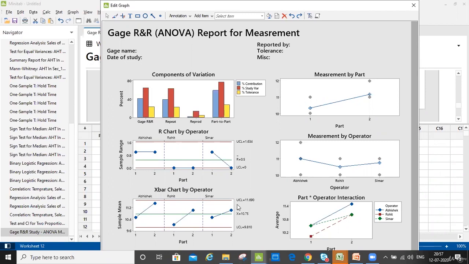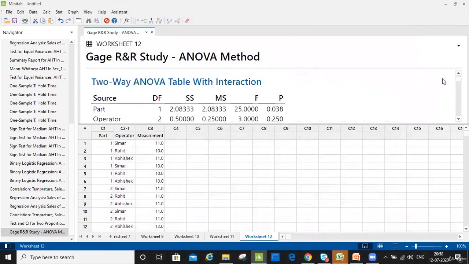If I look at the spread here, I see that this operator is performing better than these two operators, because his measurements for part 1 and part 2 are stable. However, if I look at these two operators, their part-to-part measurements are not stable. Let me show you something in the interpretation as well. Okay. So this is how it started.